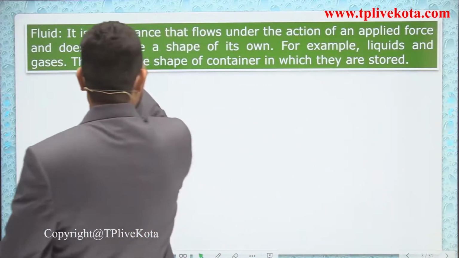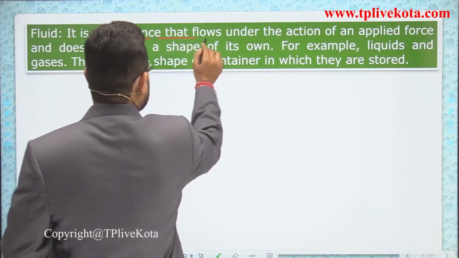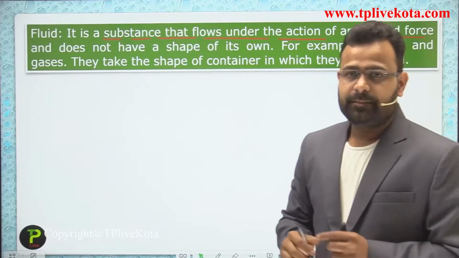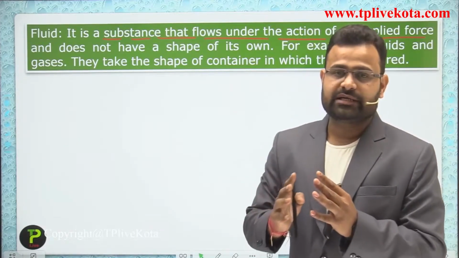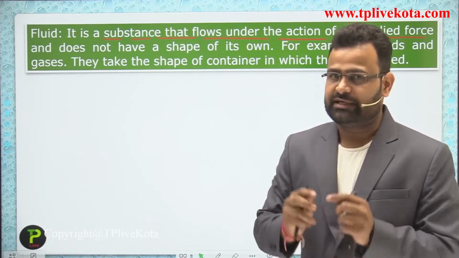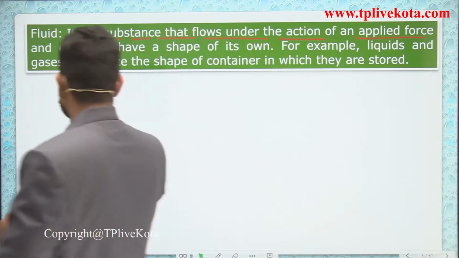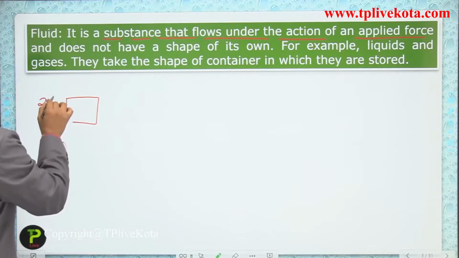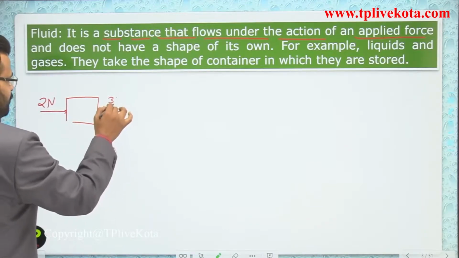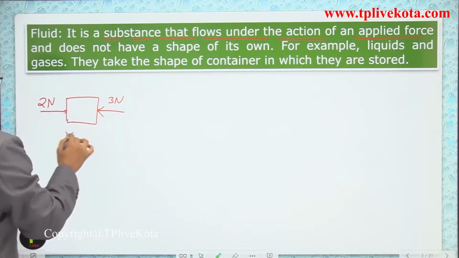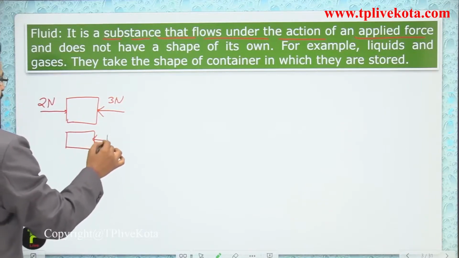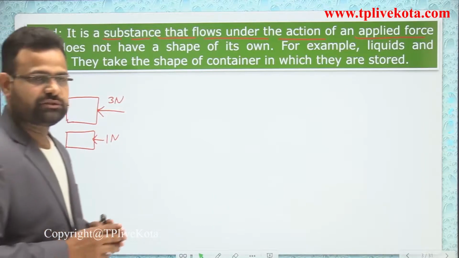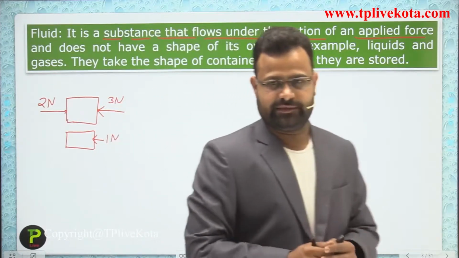It is a substance that flows under the action of an applied force. Let's suppose there is a difference in force. A body is placed here, and in that direction a 2 Newton force is applied, and in the other direction a 3 Newton force is applied. What will be the resultant, guys? The resultant is 1 Newton in that direction. So due to that 1 Newton force, the body will move in the left direction.